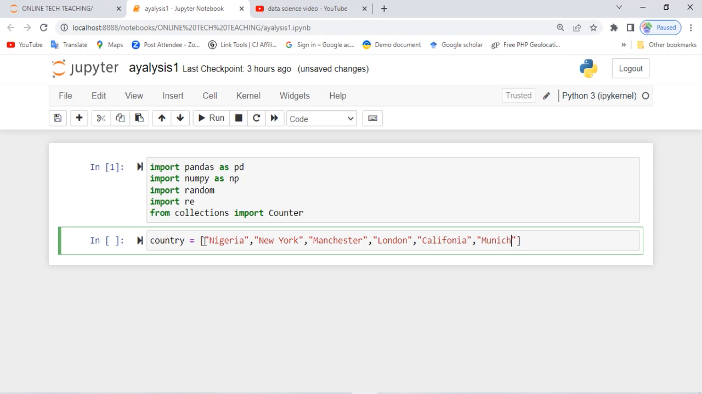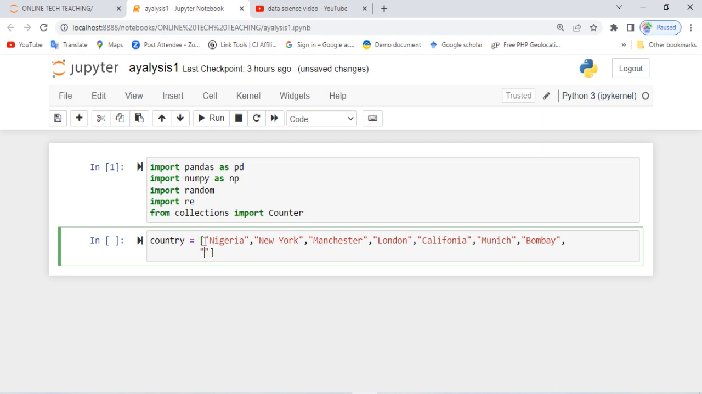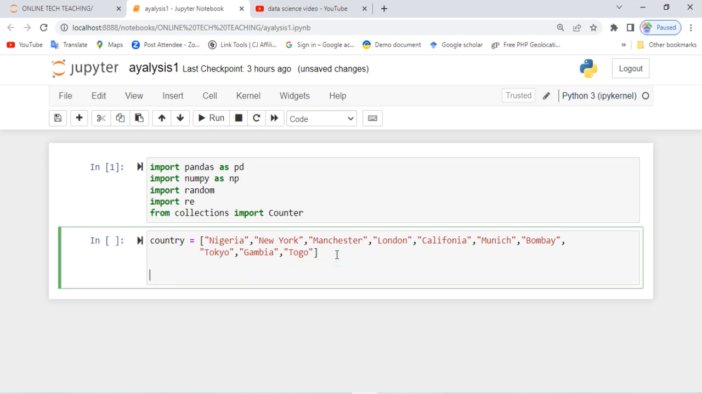We have another one called Munich. Please, if there's any country that I didn't mention here or I didn't spell correctly, don't mind me. For the course of this teaching, we are going to list any name here and we regard it as a country. So I want you to follow along. Then we have another one called Bombay, and we have another one called Tokyo. Then we have another one called Gambia. We have another one called Togo. How many countries do we have here? 1, 2, 3, 4, 5, 6, 7, 8, 9, 10. Okay, 10 is enough.